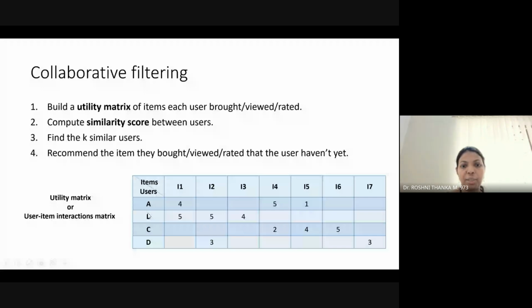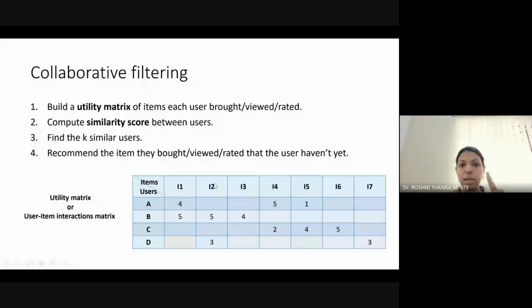So collaborative filtering means what? It will see the similarity between the users. As I have told you, A and C are similar in purchasing two items. So when A has bought a new item, the new item will be suggested for C as well, right? You can even see B and D. B and D users have bought the item too, so they are like-minded users.